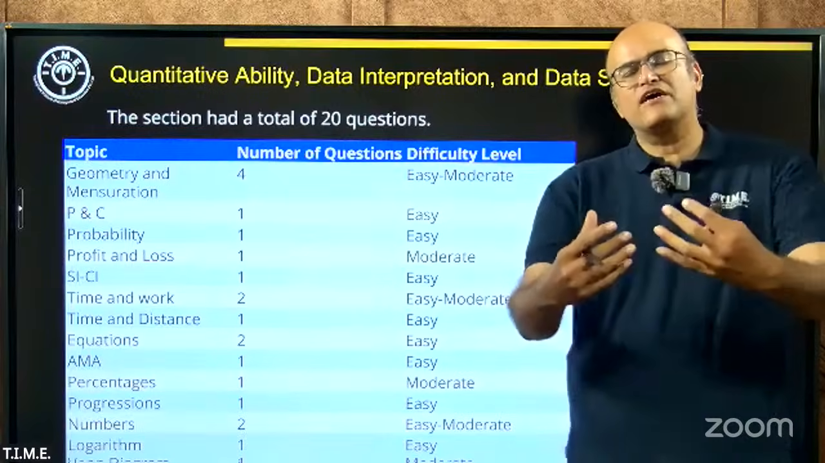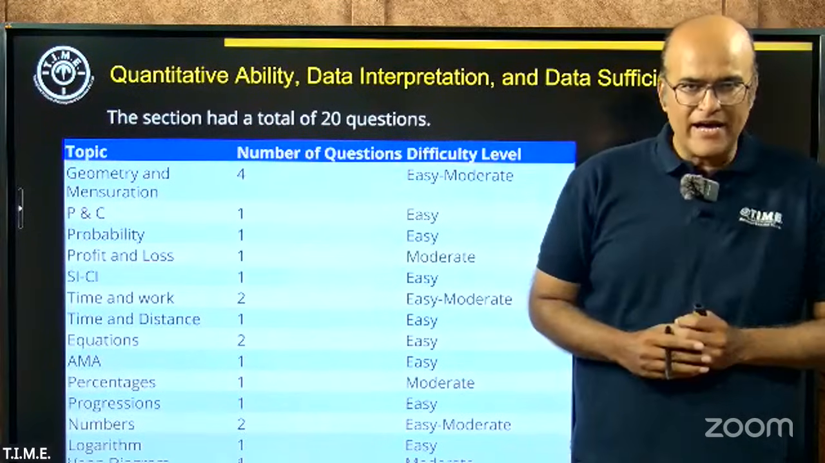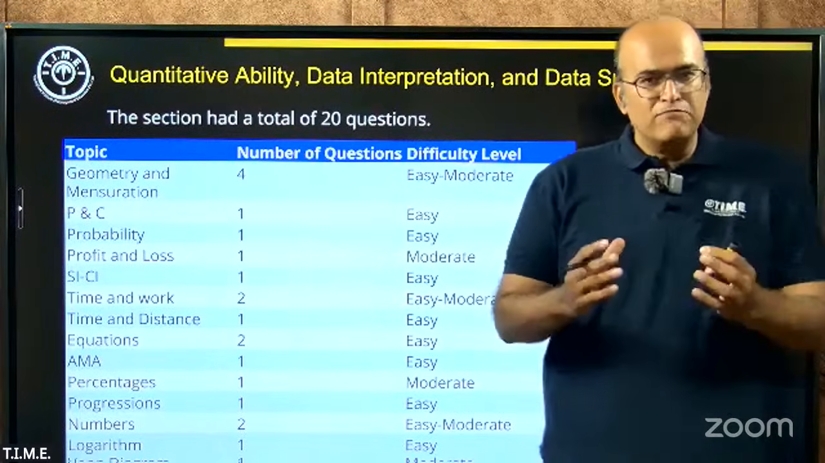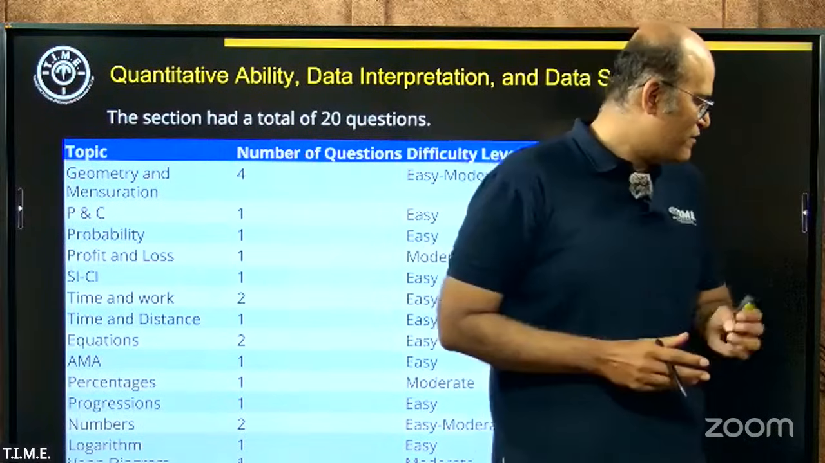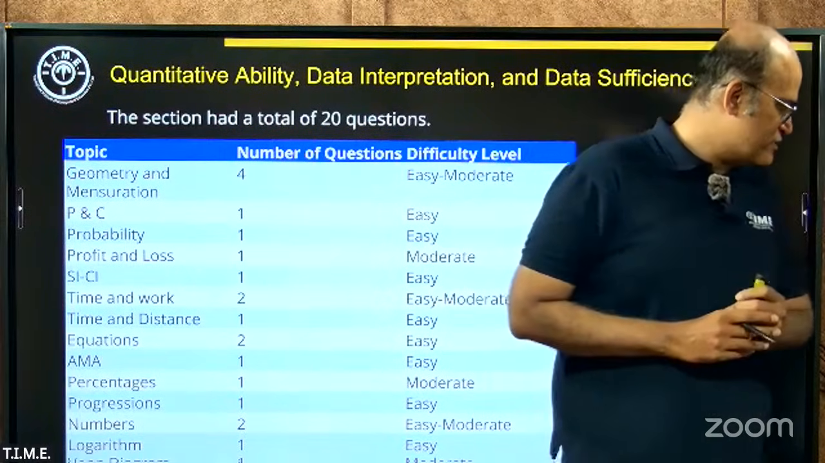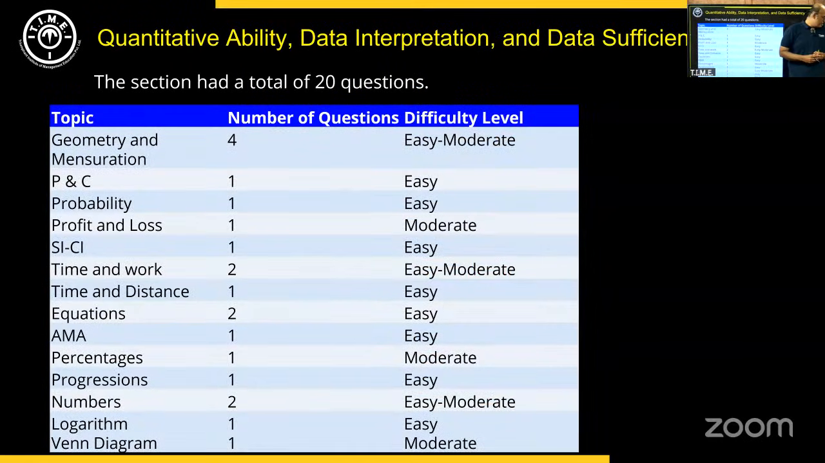So to help us understand what kind of a section this was in SNAP 2025, I would request my colleague Abhishek sir to take us through this section. So Abhishek sir, if you're there, you can take over the quant section. Thank you, Asim sir. I hope I'm audible. Yes, you are audible. Please go ahead. Thank you. So good evening, everyone.